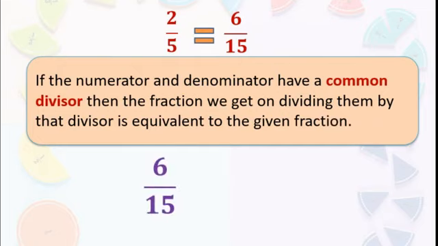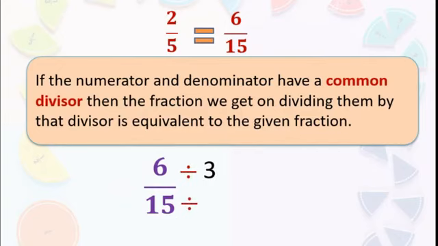Then we will divide 6 by a number, and we must get 2. And the same number, when we divide the denominator by it, we must get 5. We'll see. In the 2's table, 2 threes are 6, correct? So we will divide by 3.